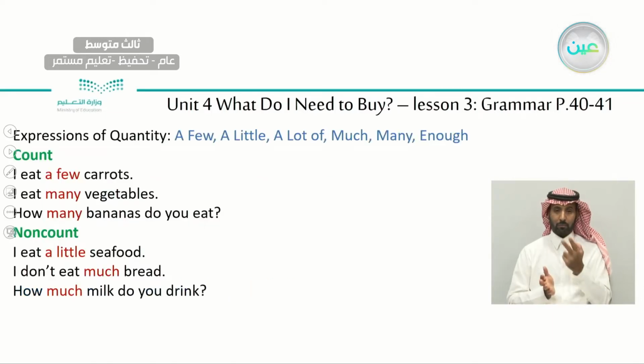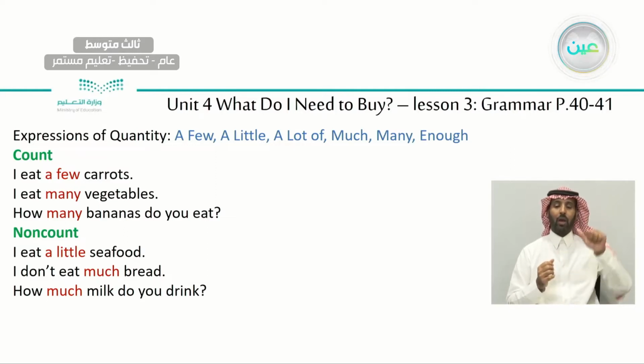Okay, so in your book we have the first part. We have the expressions of quantity: a few, a little, a lot of, much, many, and enough. When do we use them? Okay, look here. With the count noun, we use a few, many.